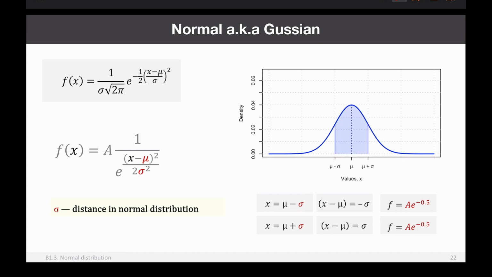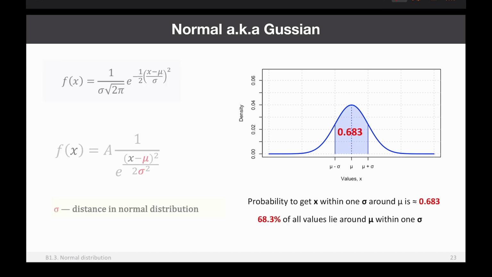Okay, what else can we do? We can actually compute the integral under this curve where x goes from this to this, and then we will have this area. You remember the integral under the curve is area, right? If you compute this integral, you will find out that it is equal to 0.683. What's the meaning of this? You remember that the total area under the PDF curve is 1. It means all values, right? So the area under this curve shows you the probability to get a value between this and this.